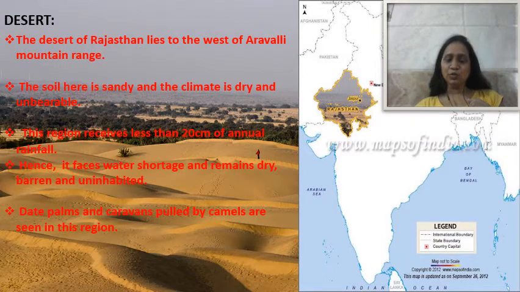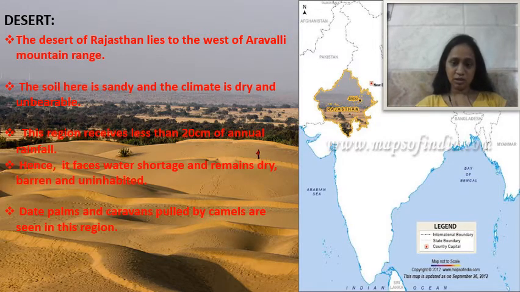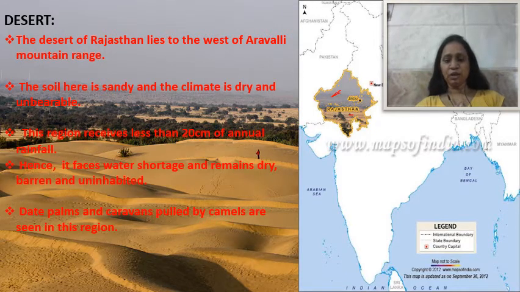Now next, in India, if you look at the desert area, it is divided into two forms of desert. First we will see the desert in Rajasthan. If you look at the map of India, here it is Rajasthan, in the northern part, and it is full of desert. The desert of Rajasthan lies to the west of the Aravalli mountain ranges. Here are the Aravalli mountain ranges, and the desert is west of them.